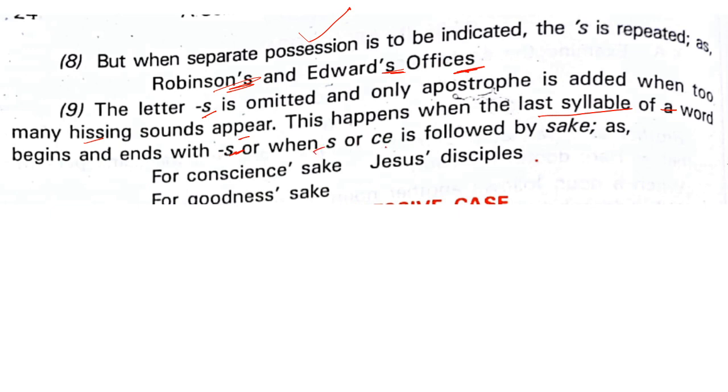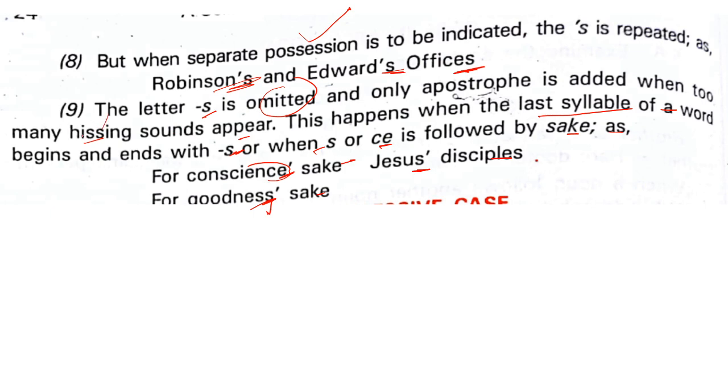When S or CE is followed by sake, as for example, for conscience, conscience' sake. Conscience means inner conscience. Okay, for goodness' sake, Jesus' disciples. Let's read the ninth rule again. Letter S is omitted. Okay, why is it omitted? Because there is already an S. Okay, only the apostrophe is added to many hissing sounds.